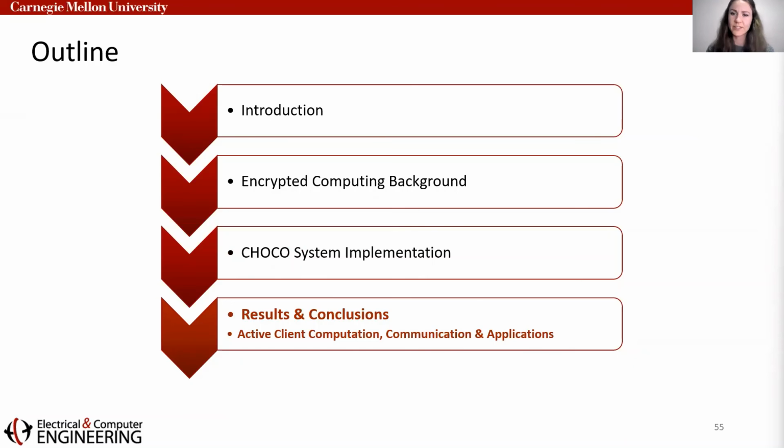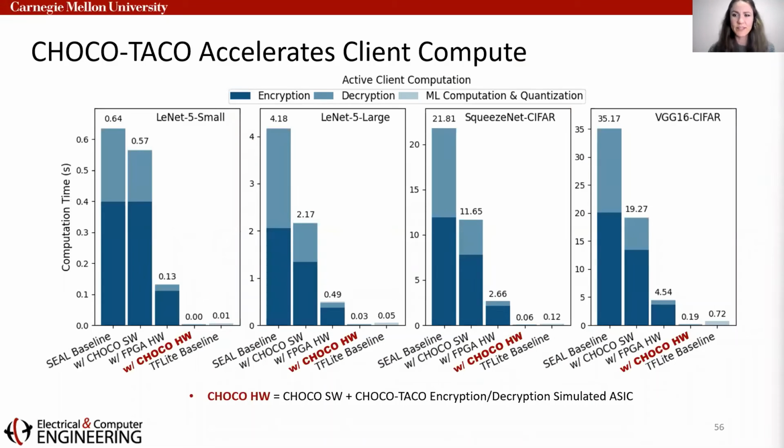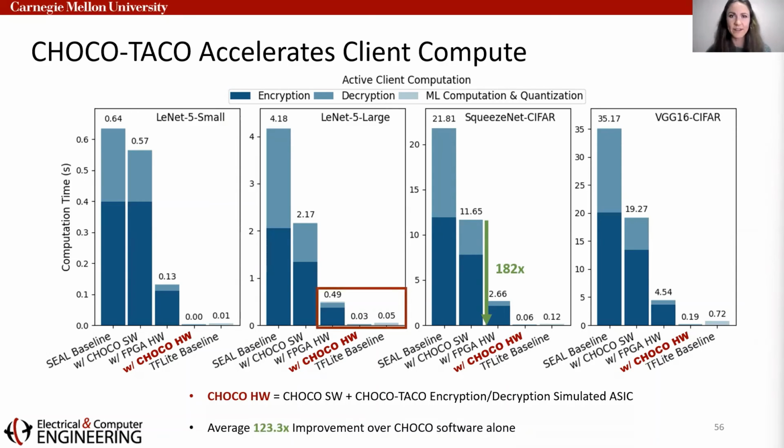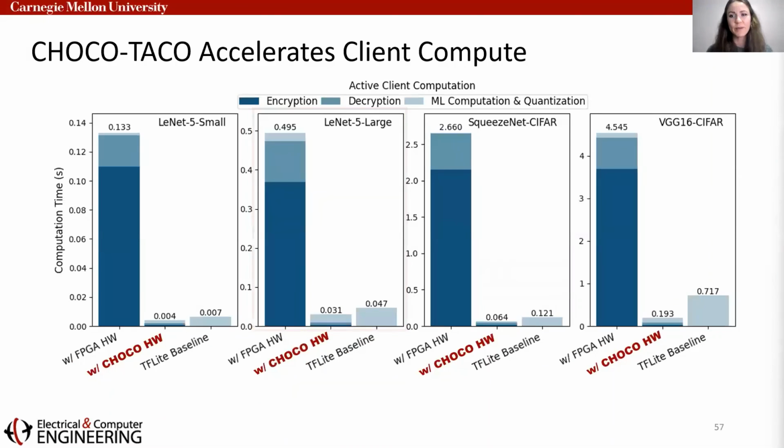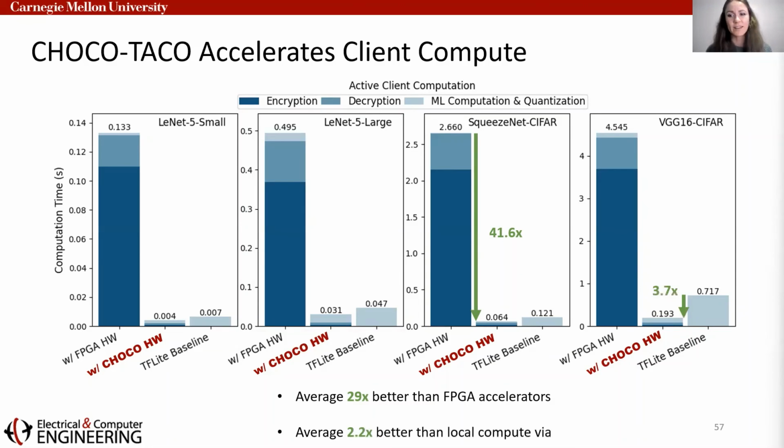final results and conclusions. Using the previously shown simulation statistics, we analytically incorporate our CHOCO-TACO ASIC accelerator back into our client-aided implementation. As expected, we see huge improvements over software alone, but let's focus in on these tighter comparisons. In addition to being much more reasonable for an IoT device, we find that the ASIC accelerator provides an additional 29 times speedup over the FPGA implementations. We see that this finally makes active client computation time of client-aided encrypted inference over 2 times better than local inference using TF-Lite.